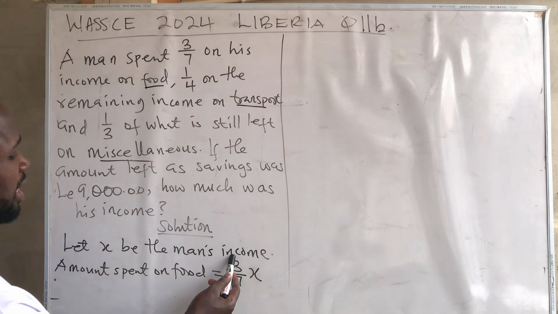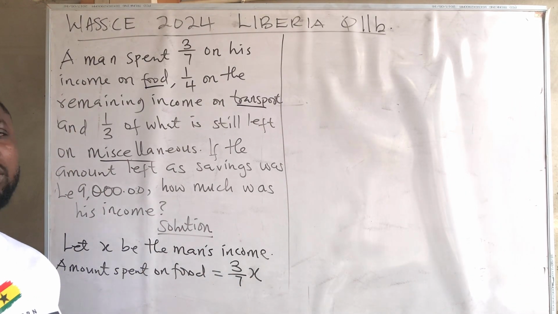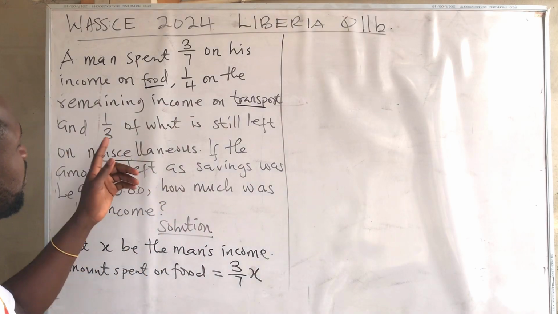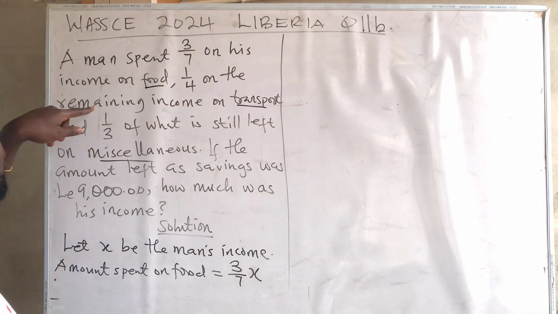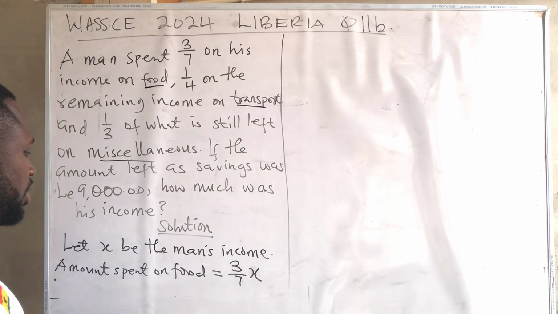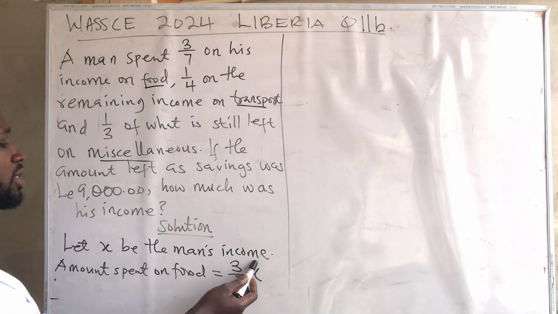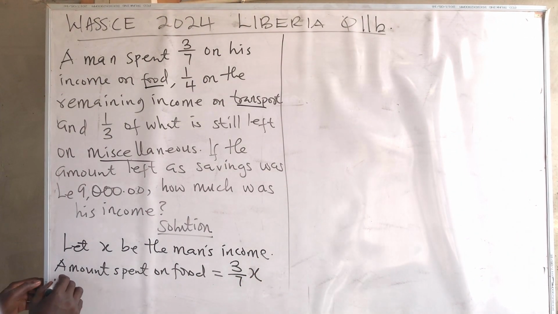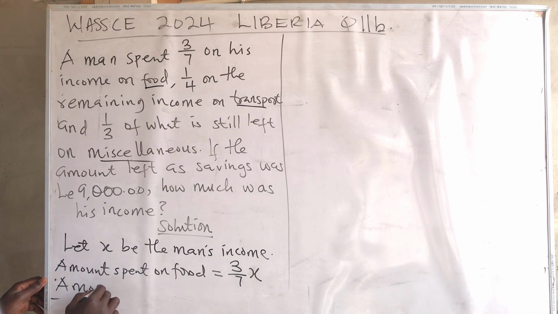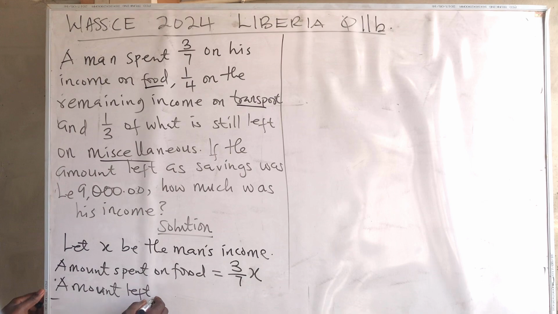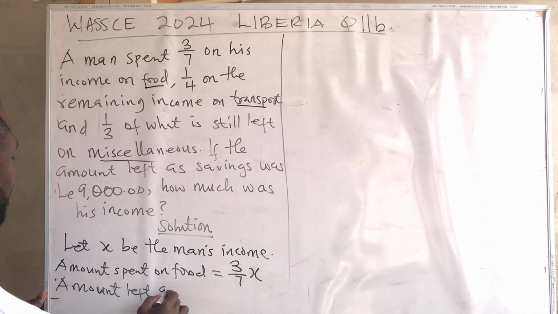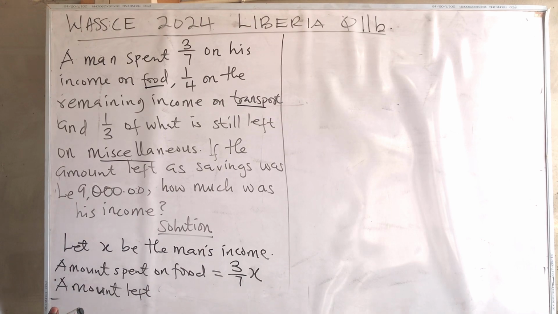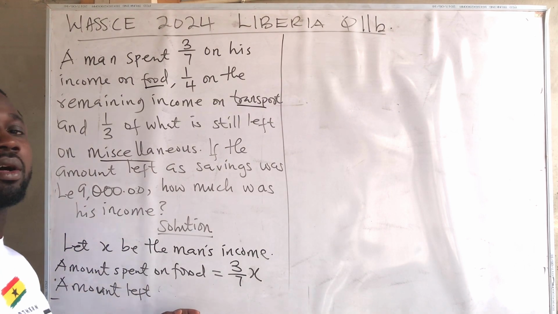So after the man has spent this, the amount that was left, he spent 1/4 on transport. So we now have to look at the amount left after spending on food. What is the amount left?